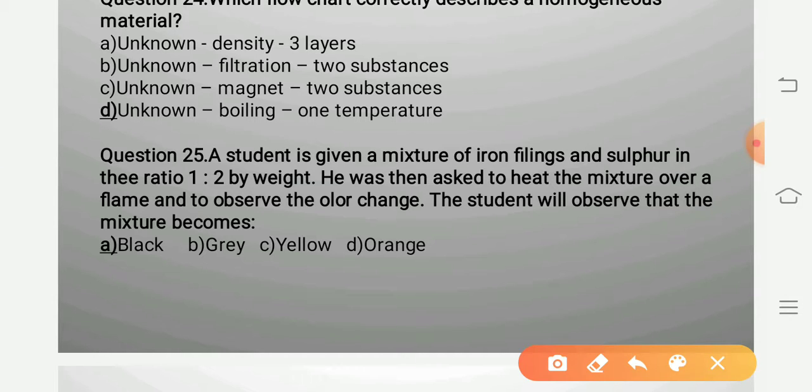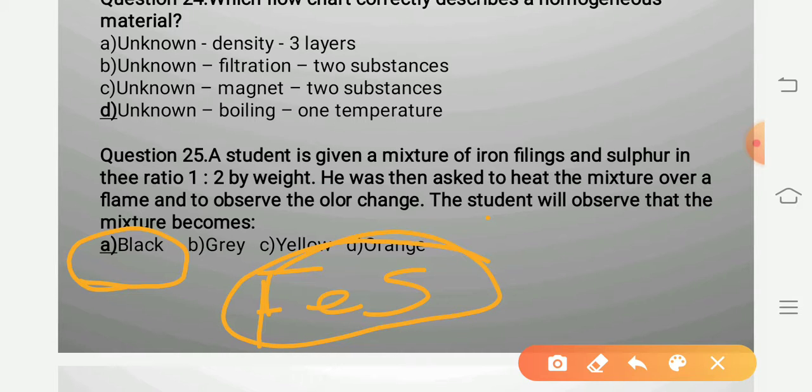It will show the chemical reaction as iron filings, that is Fe, plus sulfur. After heating it gives FeS, iron sulfide, and its vapors which come out during heating are black in color. So the student will observe the iron sulfide formation, and the answer is the mixture will have the black color.